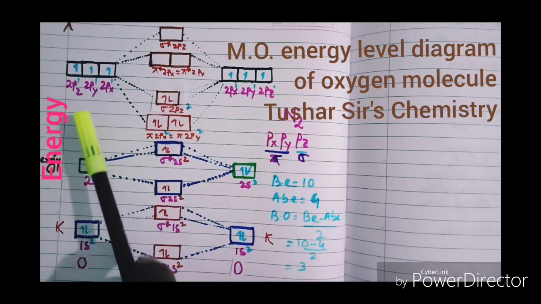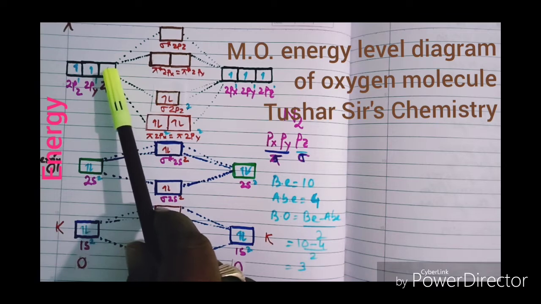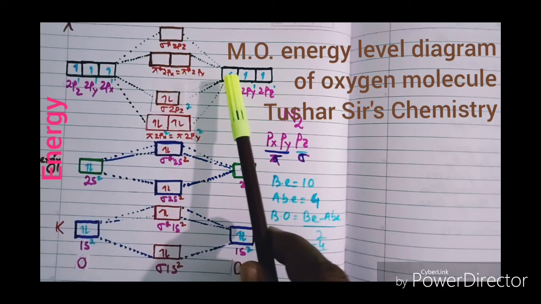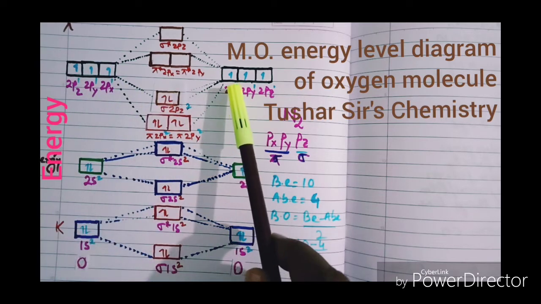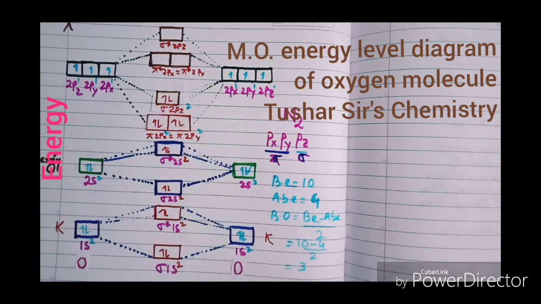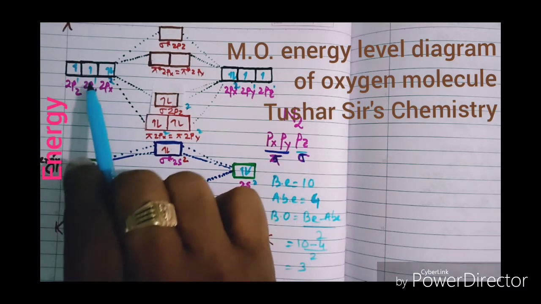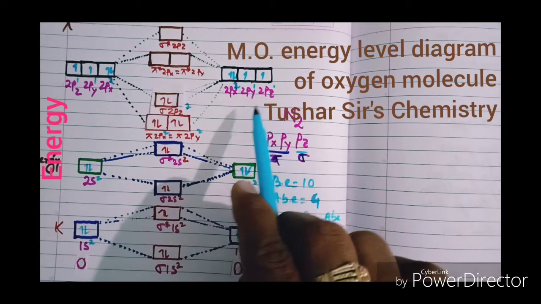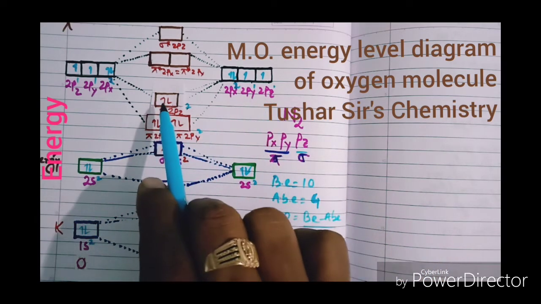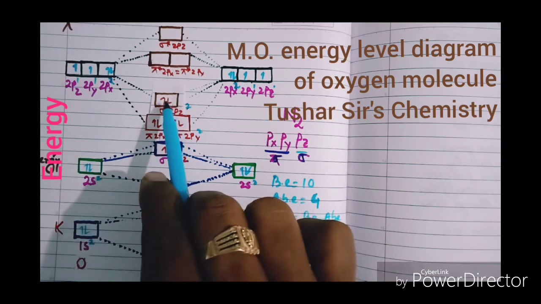You see this 2px will become 2px2, and here one more electron will be kept, or pairing of electrons will take place over here. Here 2px1 will become 2px2. You see 2px2, 2py1, 2pz1, 2px2, 2py1, 2pz1. Now these MO energy levels will exchange their positions.